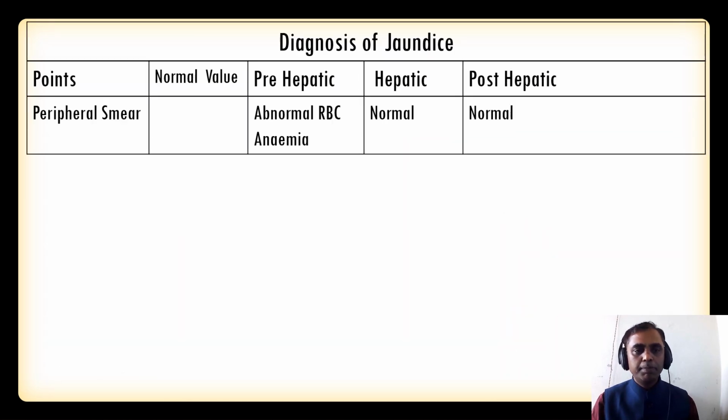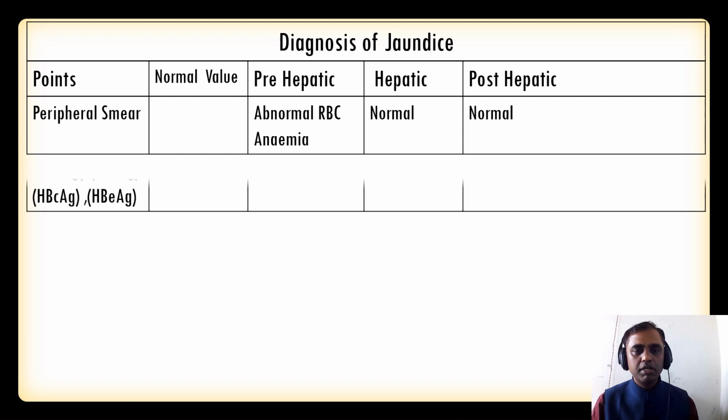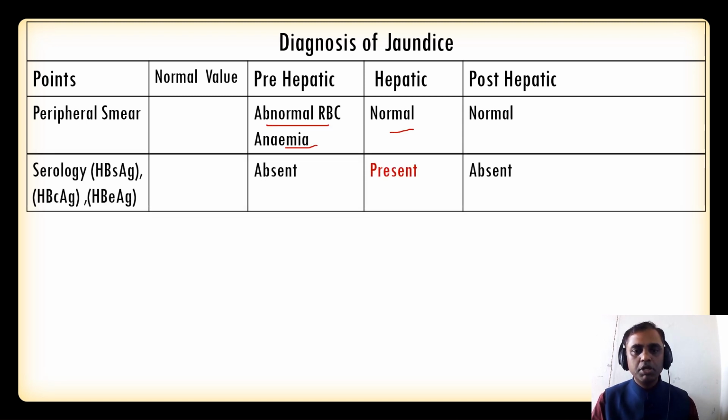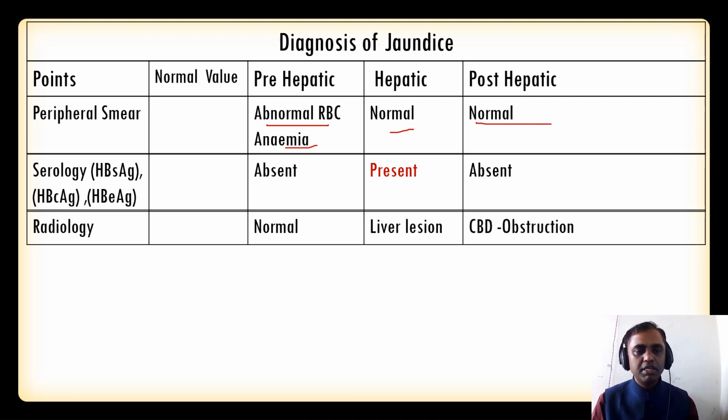And peripheral smear, as we discussed, normally abnormal RBC you can see in the pre-hepatic, whereas there is normal RBC in the hepatic and post-hepatic. And serology, you can see there is surface antigen, core antigen, and E antigen of hepatitis B in case of hepatitis. If the patient suffering from hepatitis can produce hepatocellular jaundice, so that you can see under the investigation. And radiology, you can see the liver lesions, and you can see the common bile duct obstruction, which you are able to detect with the help of radiology.